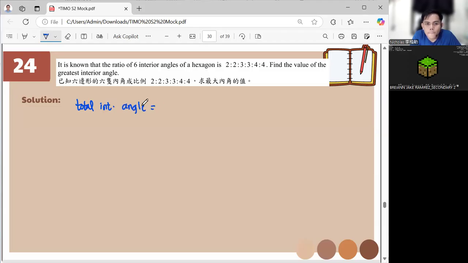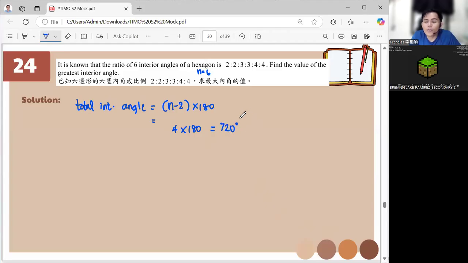It's just n minus 2 times 180, right? Since this is a hexagon, n is equal to 6. So this is 4 times 180, which is 720 degrees.